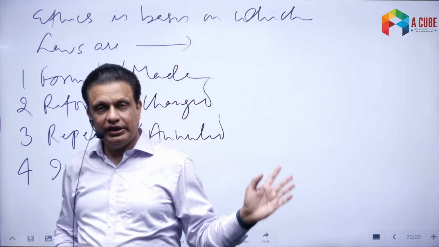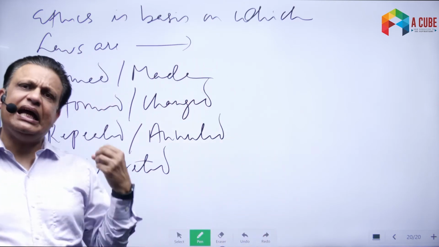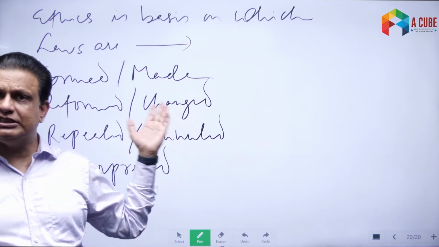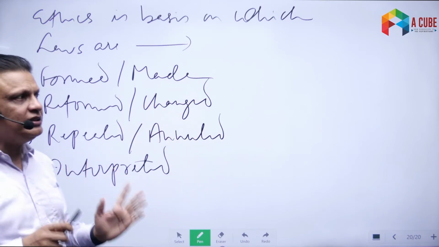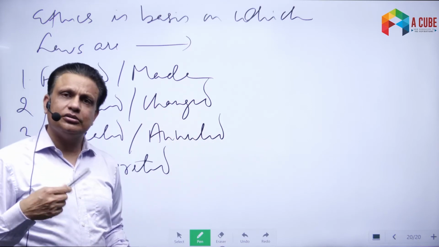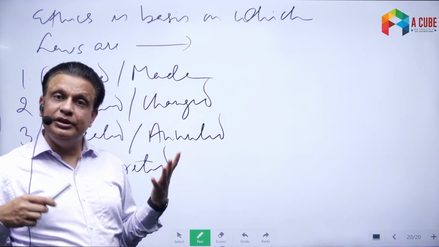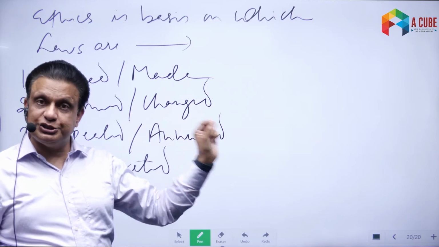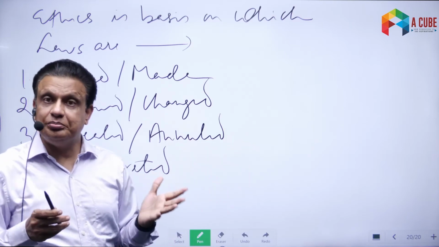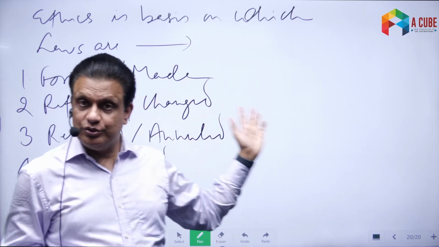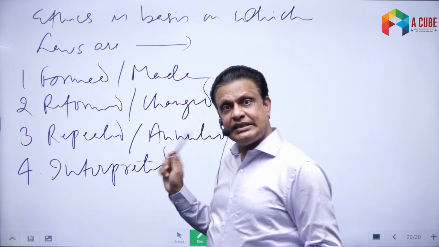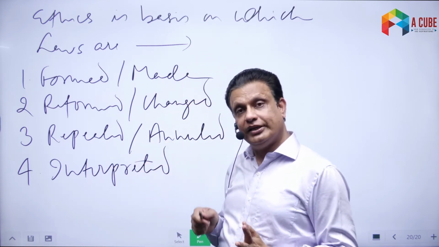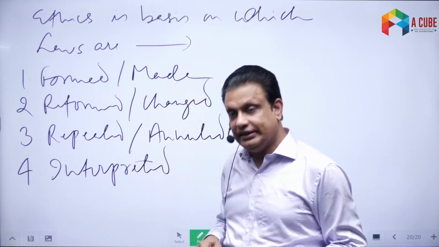Because as I told you earlier, in law we often try to make it as clear, concrete, and specific as possible. But in spite of that, sometimes some vagueness or ambiguity may be there in the law, and because of that ambiguity we need interpretation of that law. How do we interpret that law? Well, ethics comes into play in that case. So ethics is the basis on which laws are interpreted also. What is the meaning of the law in that case?